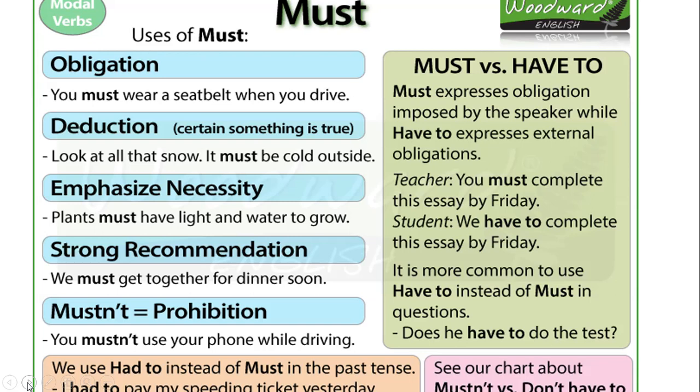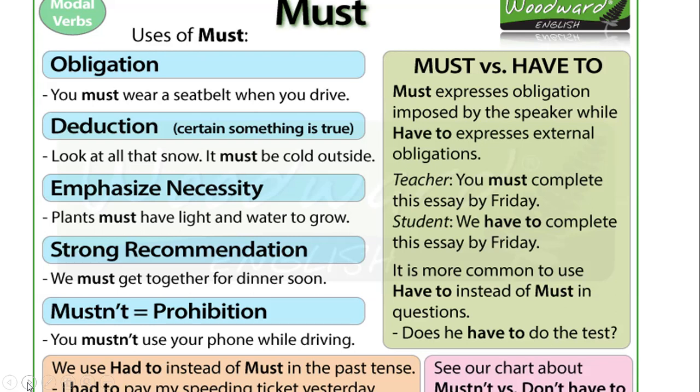You must not use your phone while driving. Yes, it is a punishable act also. So we must not use our phone while driving. Again, let's see what is there. We use had to instead of must in the past tense. I had to pay my speedy ticket yesterday. So we are using had to in the past form of verb.